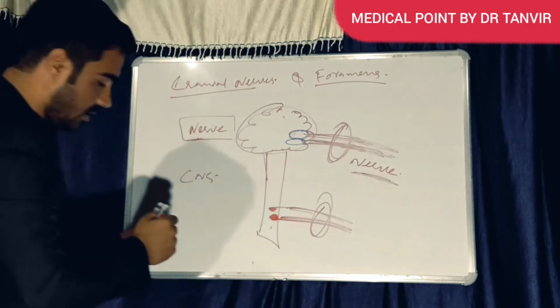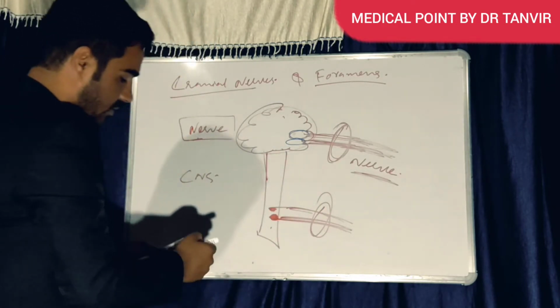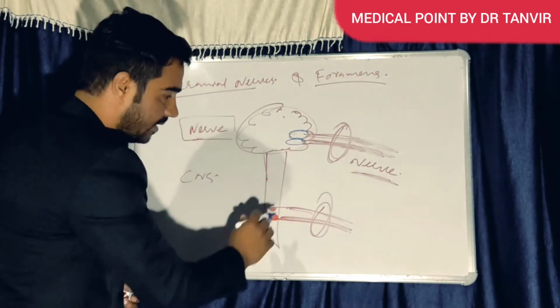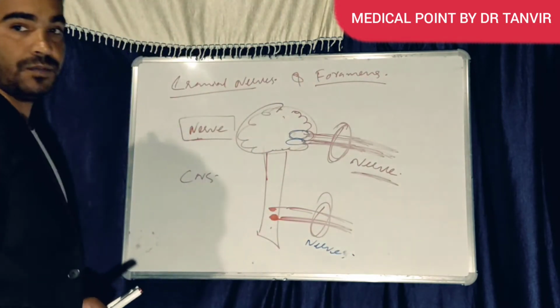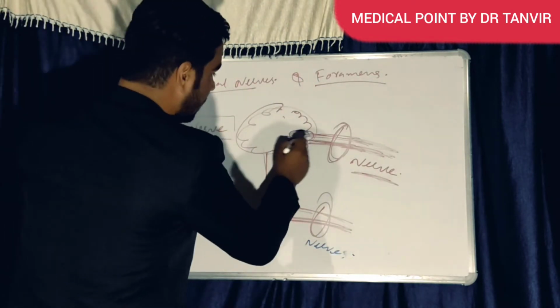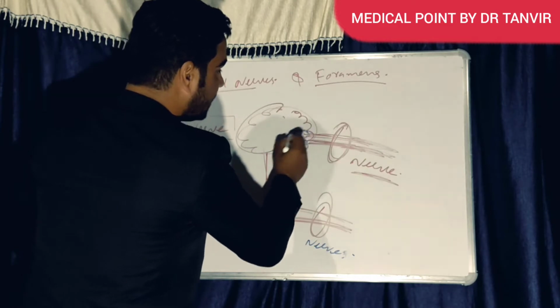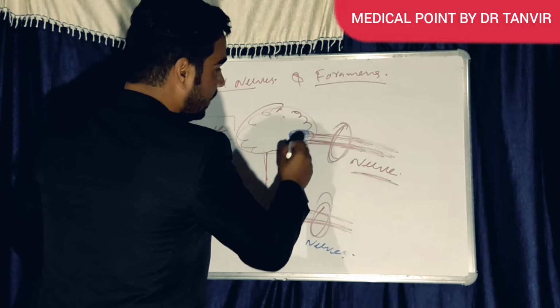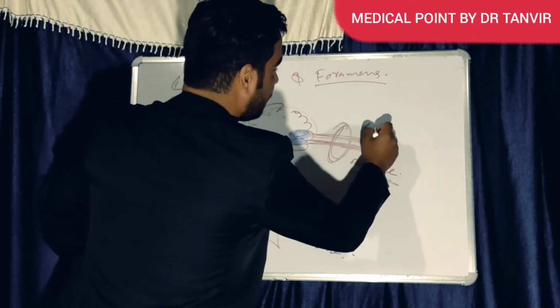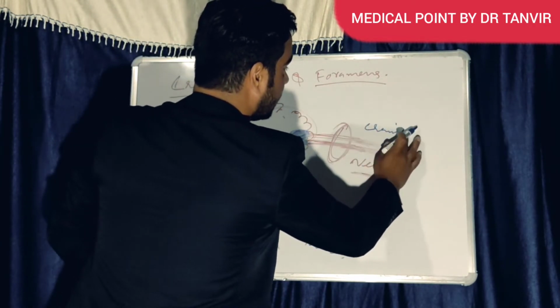A group of axons outside the central nervous system is called a nerve. But those nerves which take origin directly from the brain are called cranial nerves.